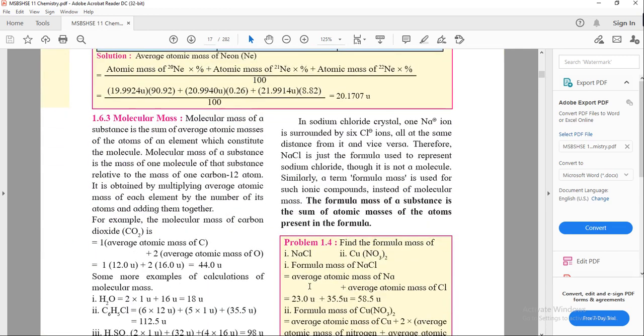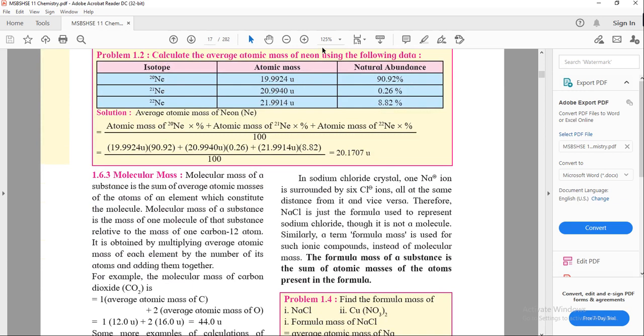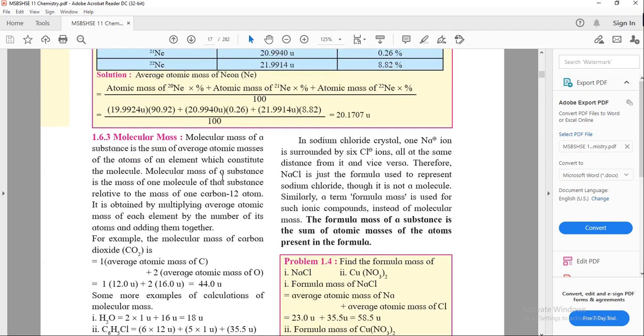Now what are molecular masses? See, this is the calculation of the atomic mass of neon using this data. Atomic mass is given here for these isotopes of neon, and natural abundance is given here. Addition of all these divided by 100, the value coming is the average atomic mass of neon. Now molecular mass. Molecular mass of a substance is the sum of the average atomic masses of the atoms of the elements which constitute the molecule. Molecular mass of a substance is the mass of one molecule of the substance relative to the mass of one carbon atom.